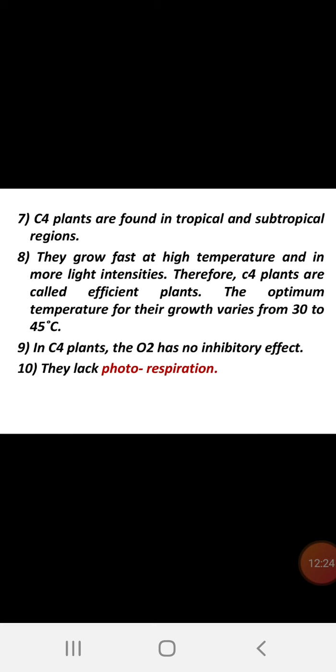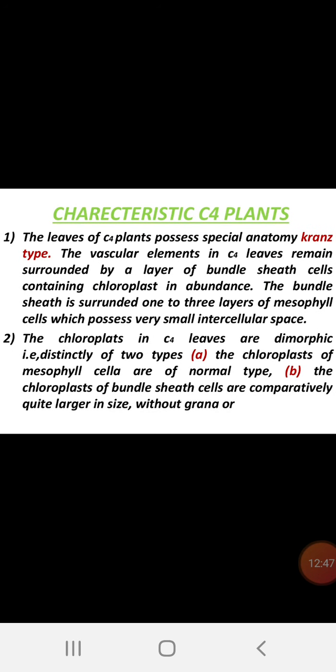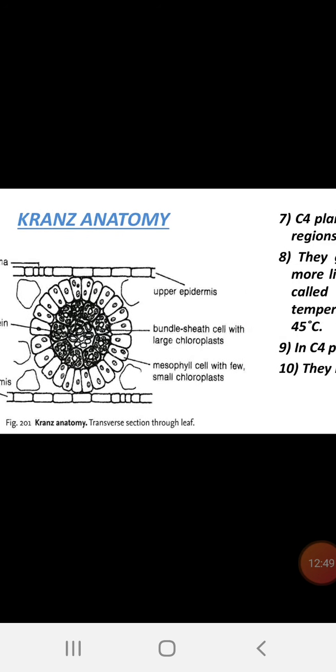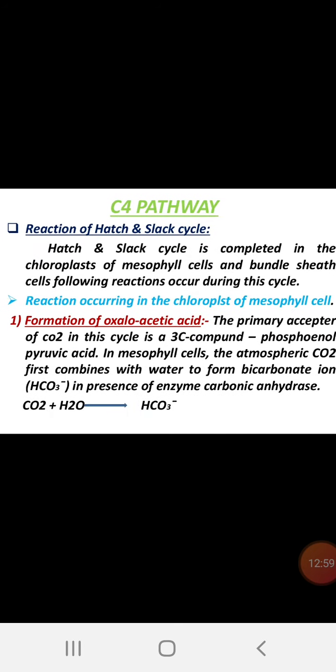In the examination, we may ask the characteristics of C4 plants, how they are modified, why they are modified, what is Kranz anatomy, why this Kranz anatomy is necessary for the C4 cycle. Like that we may ask questions. So be careful. These are the characteristics of the C4 plant. There are up to 10 points of Kranz anatomy that you must understand and memorize for the examination.